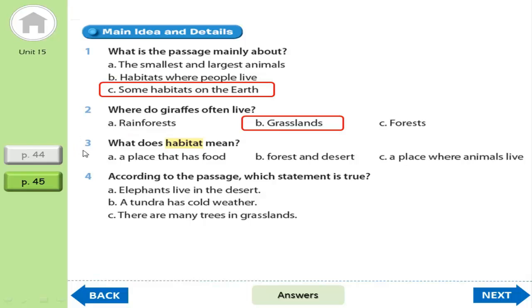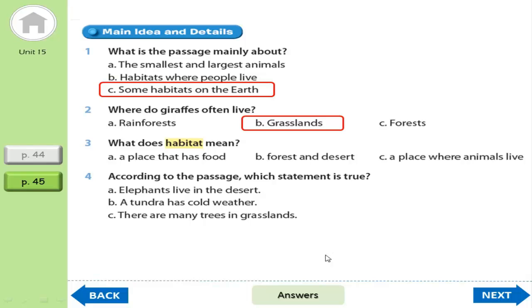Okay, now continue to question 3. What does habitat mean? Is it A. a place that has food? Is it B. forest and desert? Is it C. a place where animals live? So, what does habitat mean? A, B, C. What do you think?